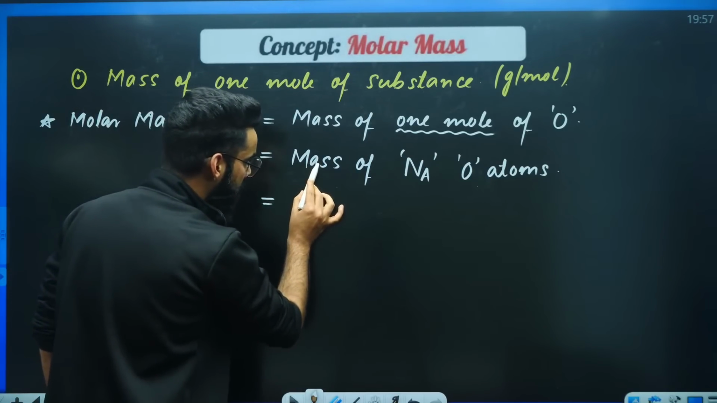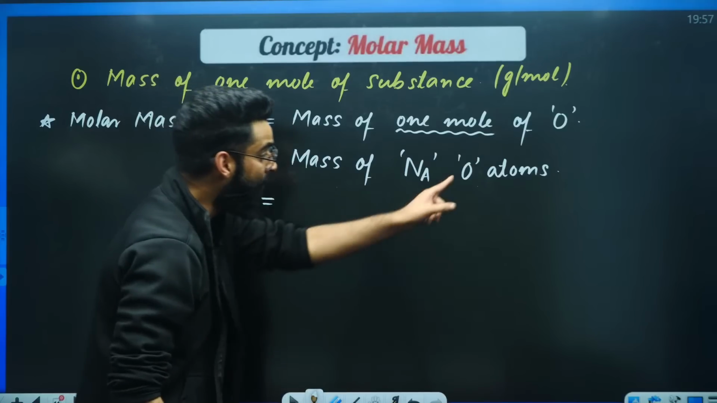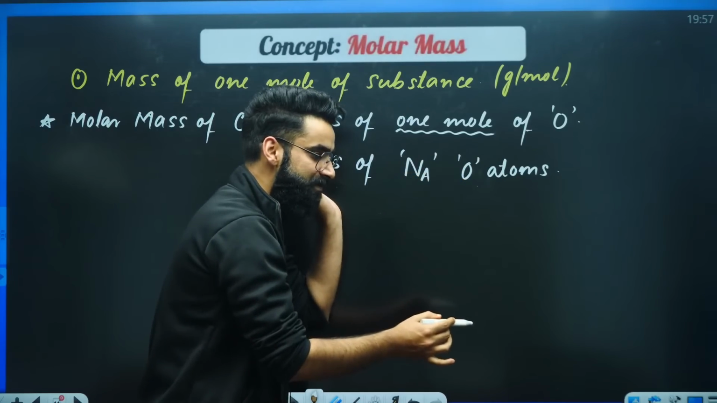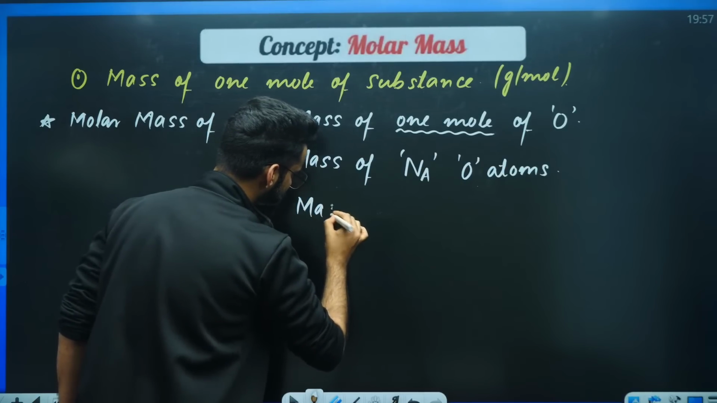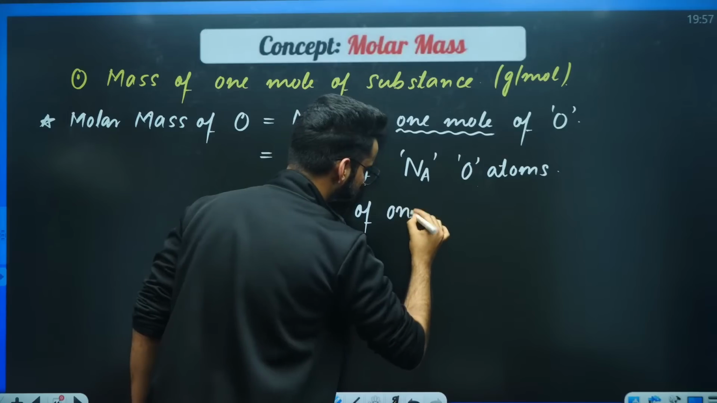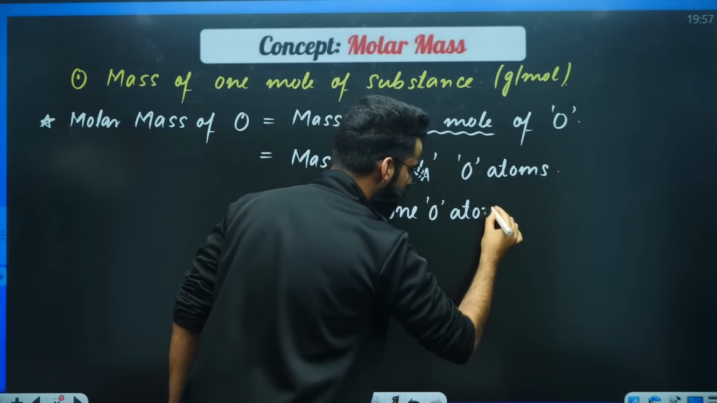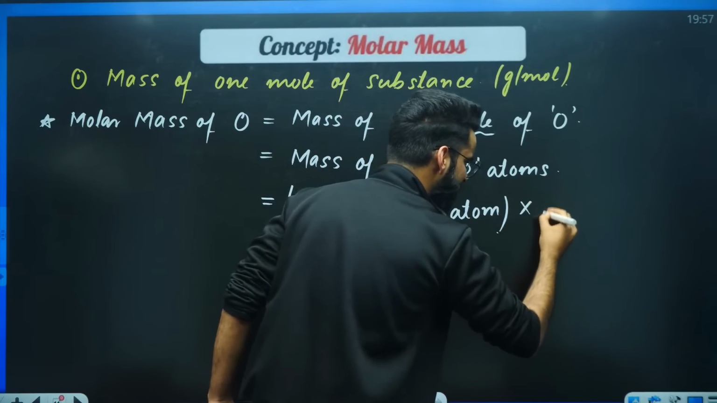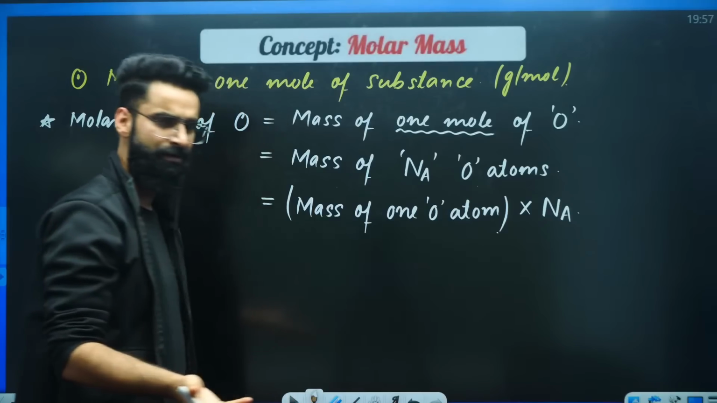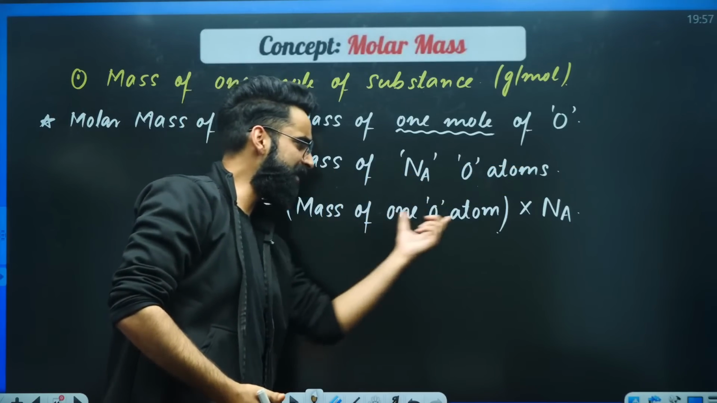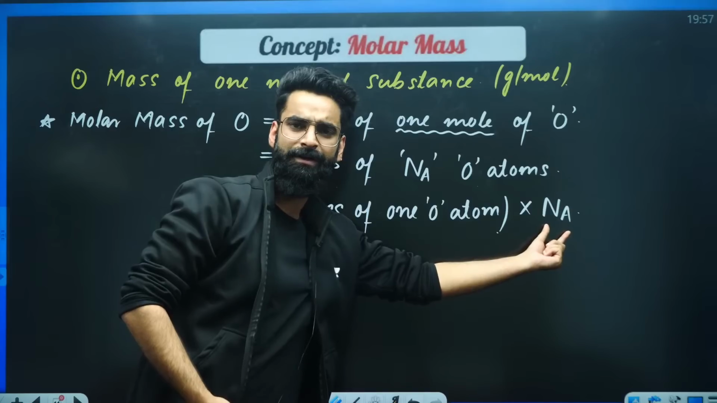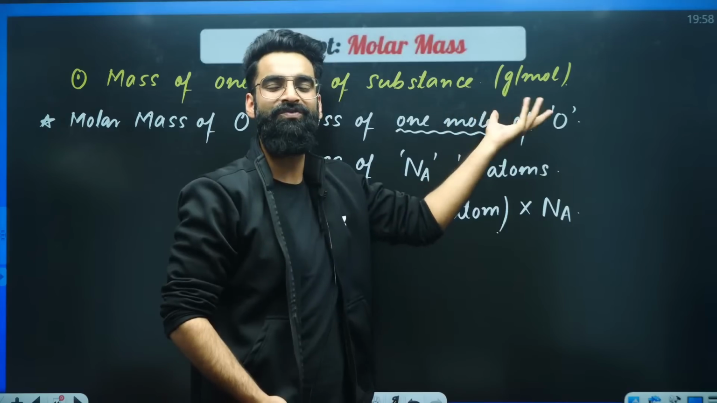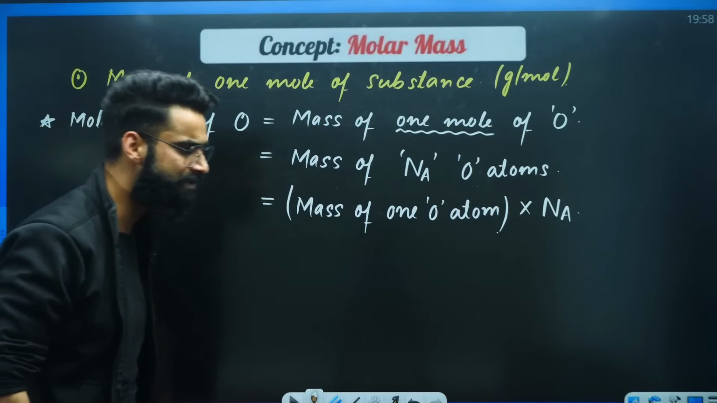Have a look. Mass of Na oxygen atoms. So how many oxygen atoms do we have? We have got Na oxygen atoms, and we are calculating the mass of Na oxygen atoms. Can I write it as mass of one oxygen atom? Just calculate the mass of one oxygen atom and multiply that with the Avogadro's number. Will be done. Why do this much work? Calculate the mass of one oxygen atom, multiply it with Avogadro's number. You will be getting the mass of Na oxygen atoms. That means you are getting the mass of 1 mole of oxygen. Mass of 1 mole of oxygen is something which you call as molar mass of oxygen.